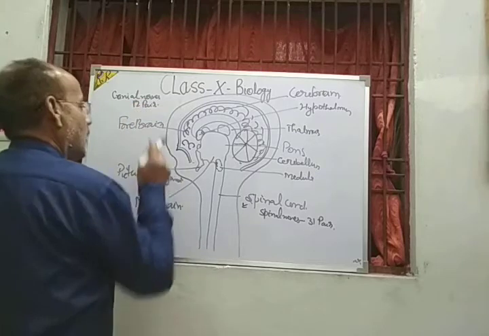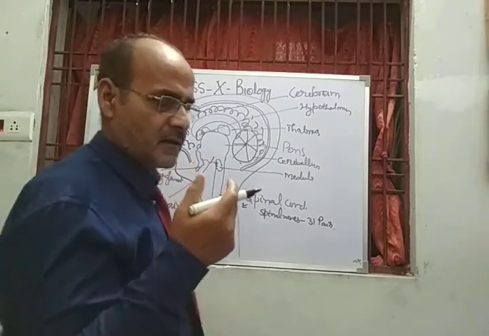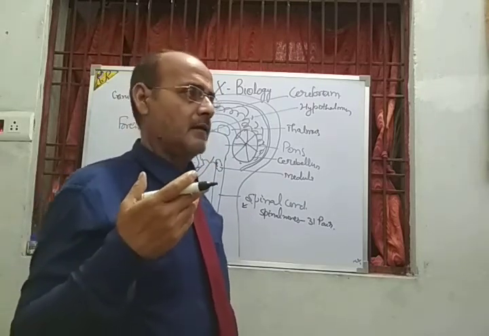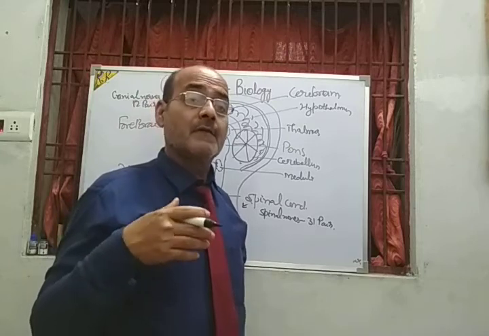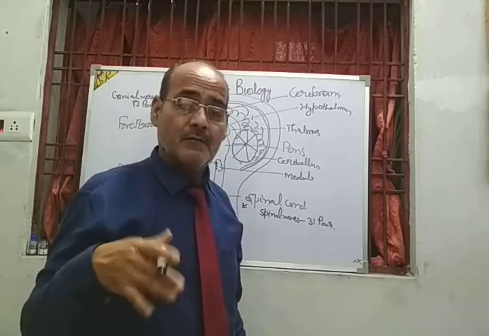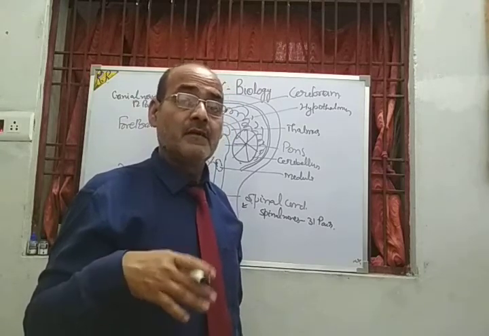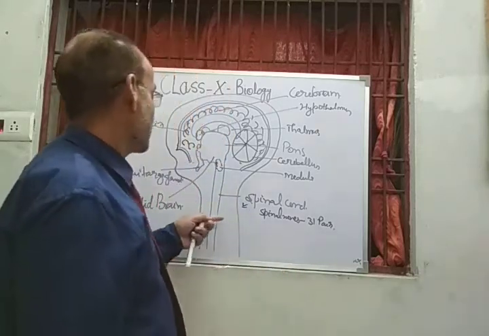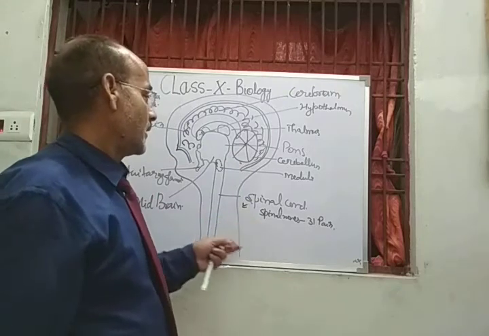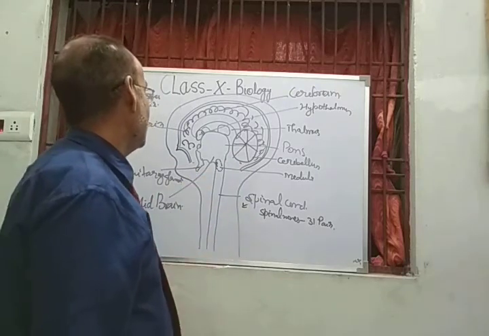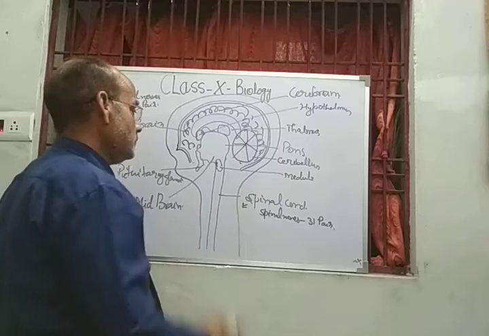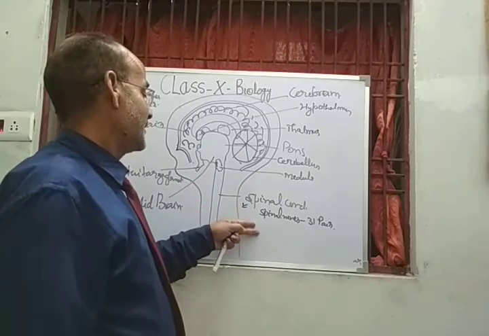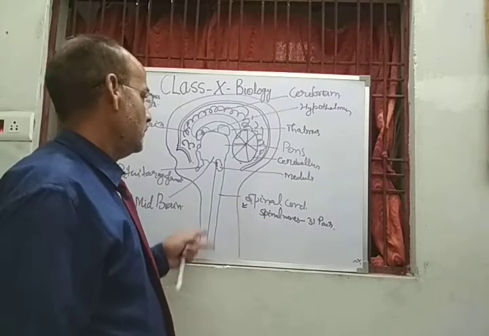Twelve pairs, like optic nerves, gustatory nerves, olfactory nerves, and nerves for hearing, going to different organs in the body directly from the brain. These are called the cranial nerves. But most of the nerves arise from the spinal cord, which is the extension of the brain, and this spinal cord gives rise to 31 pairs of nerves.